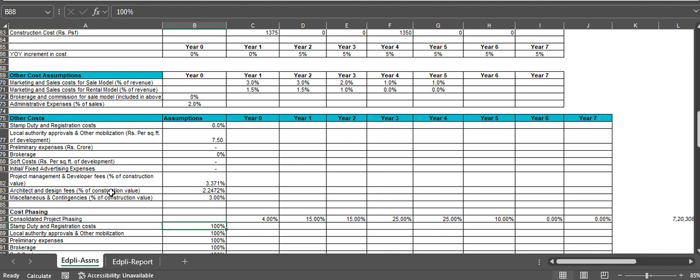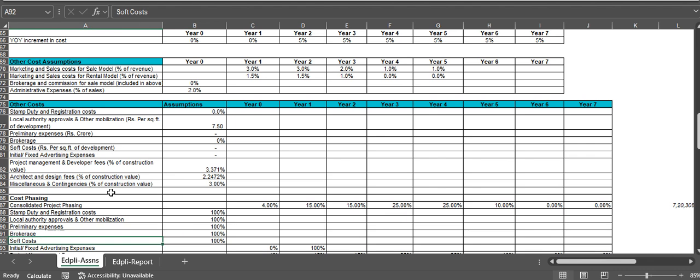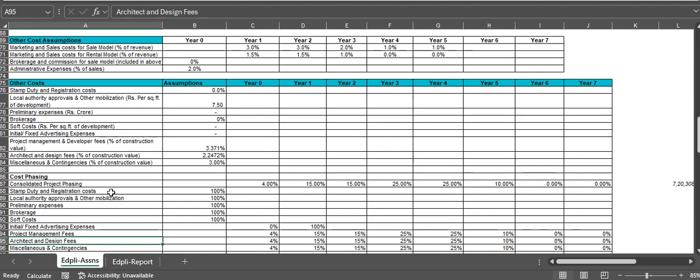Apart from them, stamp duty and registration cost is 100%. Local authority approvals and other mobilization is 100%. Preliminary expenses is 100%, and the brokerage is 100%. Soft cost is 100%. Initial fixed advertisement expenses is 100%.